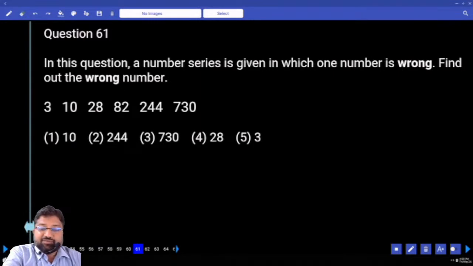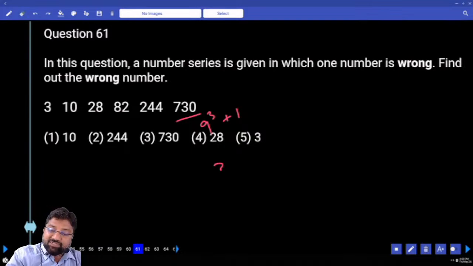So what's going on here? 730. It feels like I've heard or seen it somewhere. Is it close to some number? It is close to a special number. What is that special number? This is nothing but 9 cube plus 1. 9 cube is 3 power 6, plus 1.